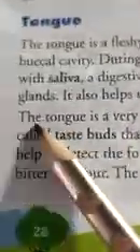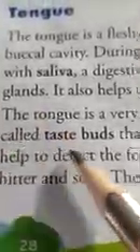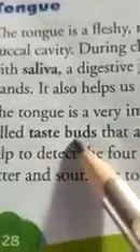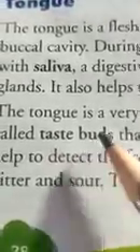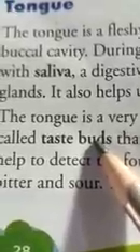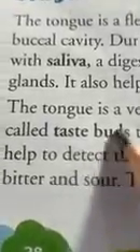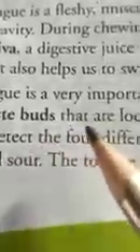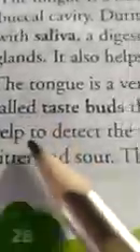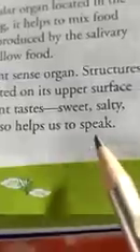Dear students, the tongue is a very important sense organ. It has structures called taste buds, which help in getting the different tastes of food. It has several taste buds located on its upper surface that help to detect the 4 different tastes: sweet, salty, bitter and sour. The tongue also helps us to speak.